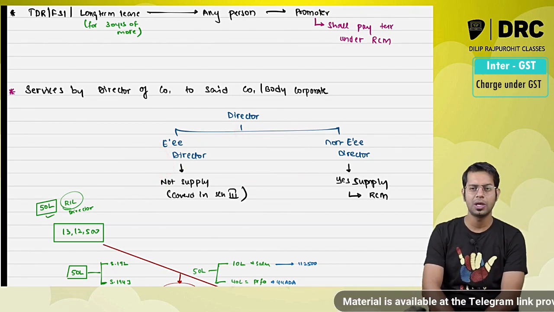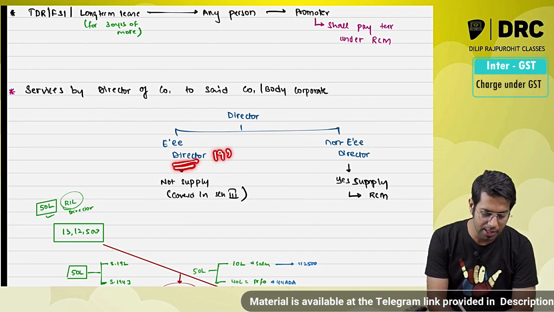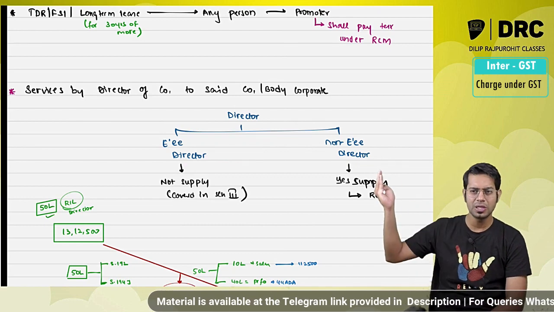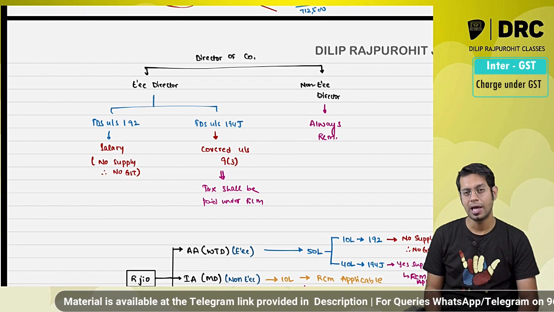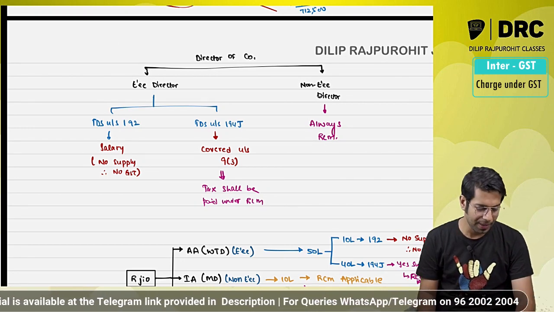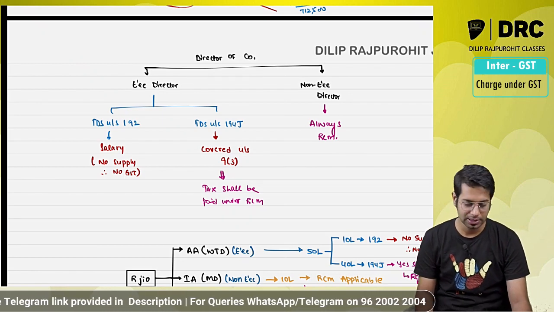Now in this case, lawmakers saw that the company is doing some cheating. If you are an employee, the company should deduct TDS under section 192. If you are a non-employee, then obviously 194J will be applicable to you. Now, what clarification did the lawmaker give after seeing the practical issues, where companies were trying to avoid taxes?